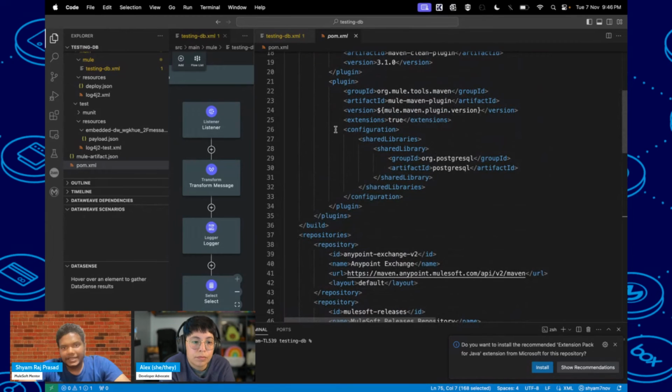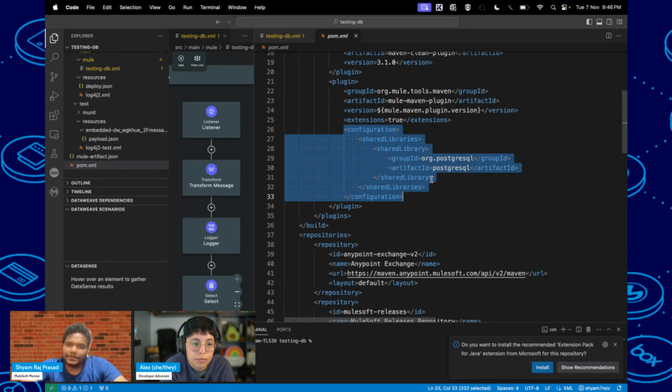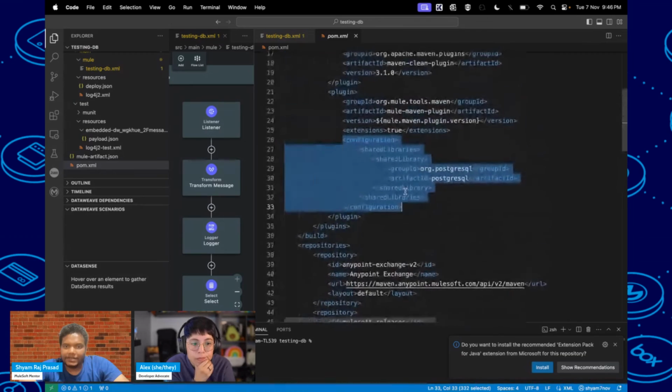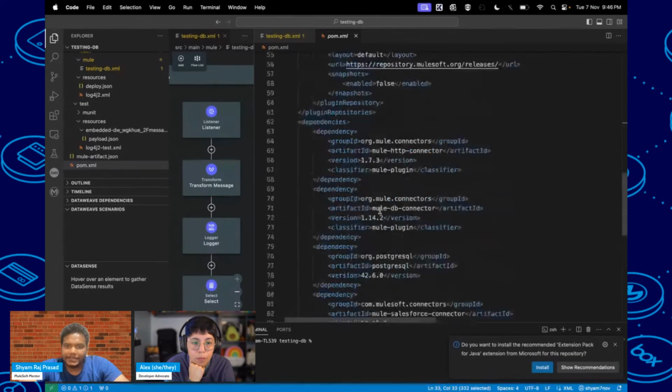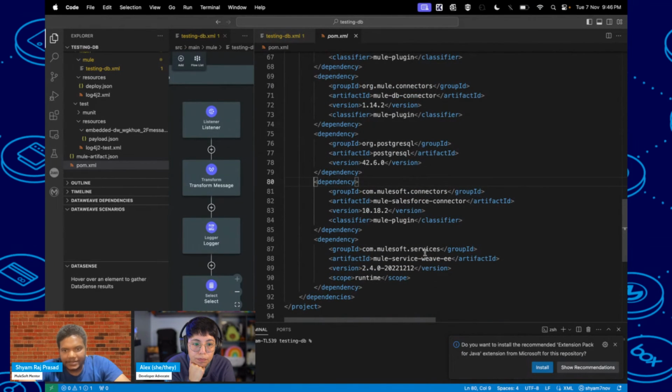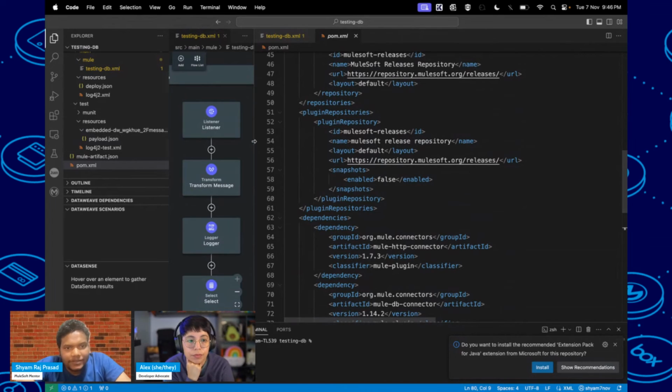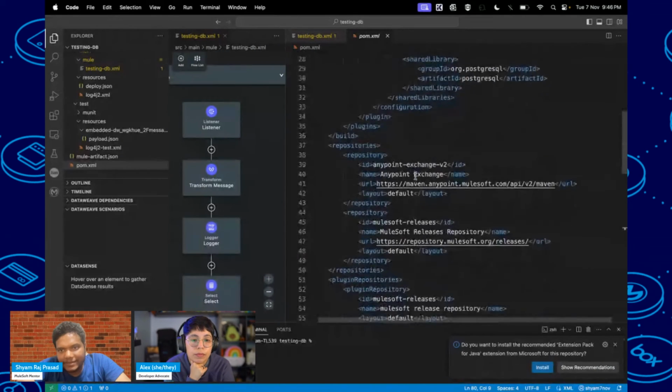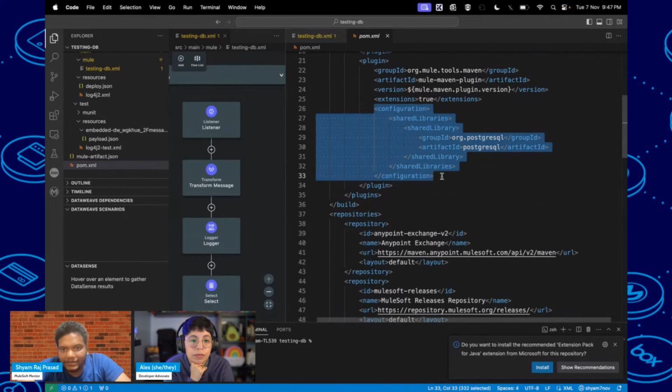So here you can see, in the Maven tools, we have to go to the configuration and create shared libraries, which you can follow in the Anypoint Studio also. Any third party library which we are using, we have to add into the shared library also when you are adding the pom.xml dependency details. I think these details are not needed. Okay, so this is one of the things which we have to remember.